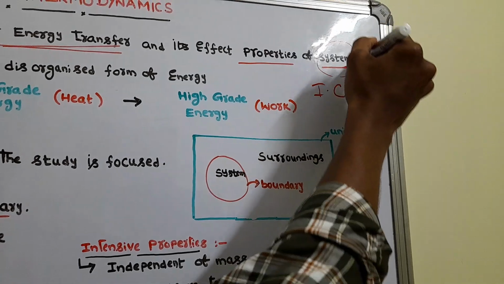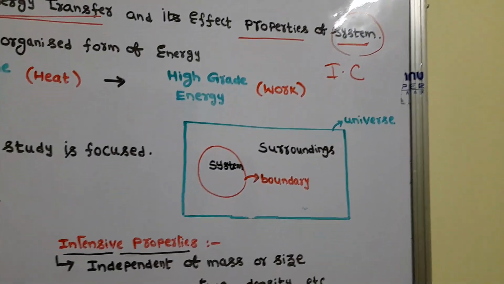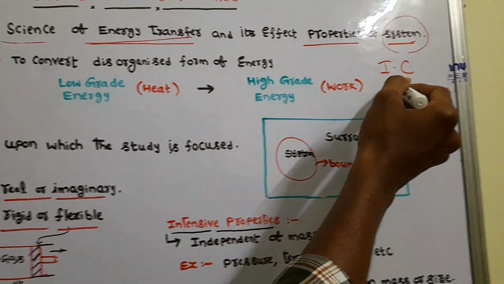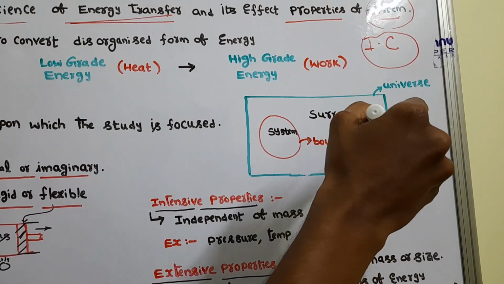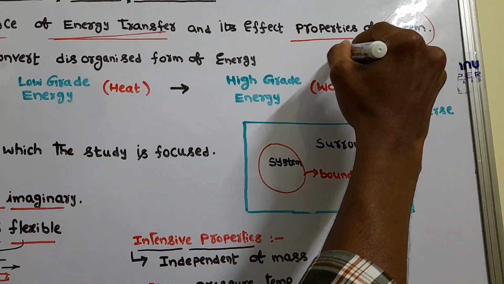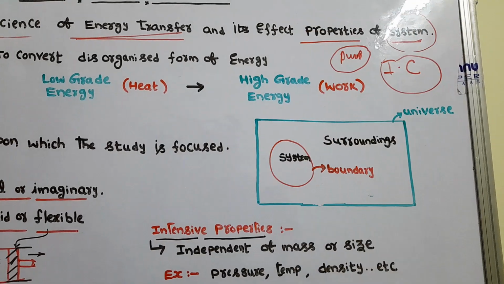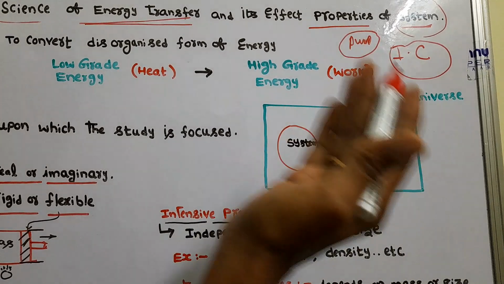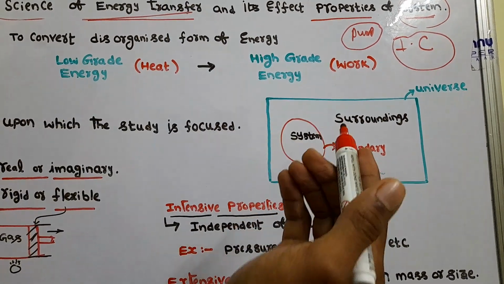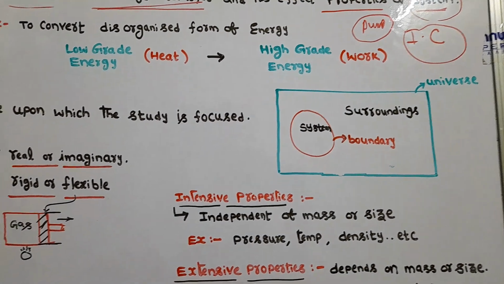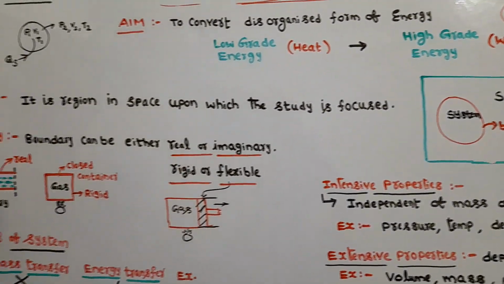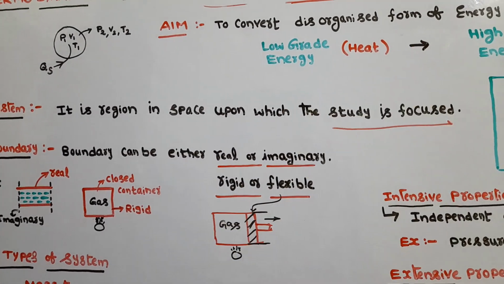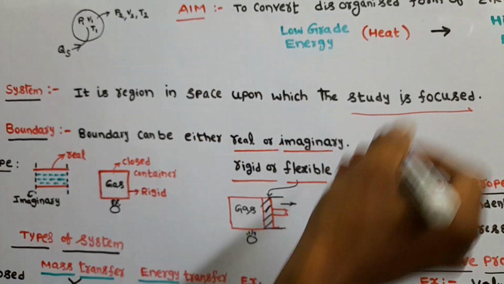Now here I am telling properties of system. So what is the system? Here it is a thermodynamic system. For example, if I take an IC engine, then the IC engine is our system. If I take a pump, that will be the thermodynamic system. If I take a compressor for seeing the energy transfers in the compressor, then the compressor will be our system. So see the definition: it is the region in space upon which the study is focused. Our study is focused on our system.